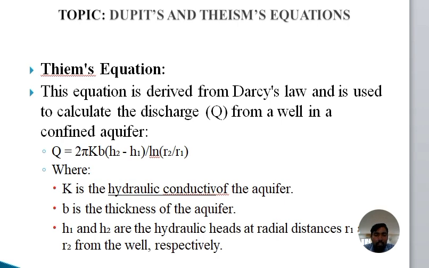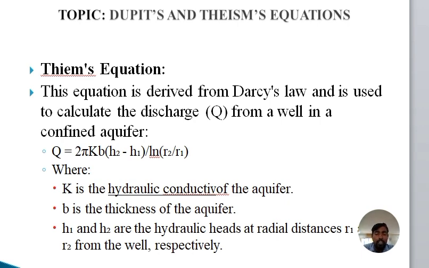At the same time, K is the hydraulic conductivity of the aquifer, B is the thickness of the aquifer, and H1, H2 are the hydraulic heads. I already told you the head loss point, the drawdown point, the depression point have to be modified. So based on that, the equations will be modified.